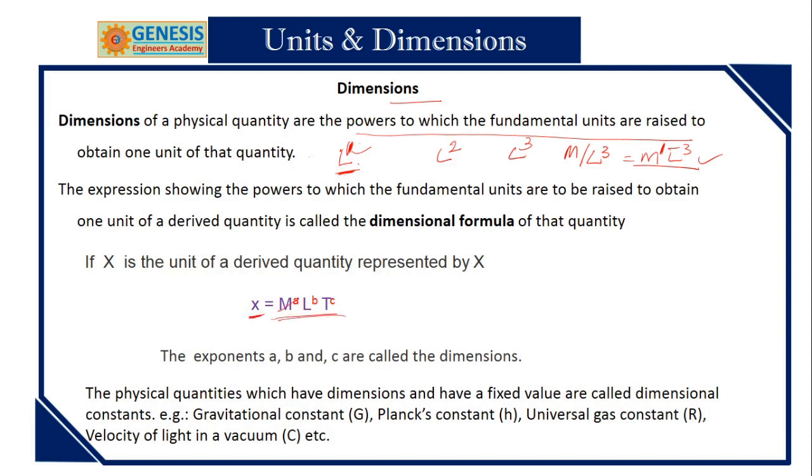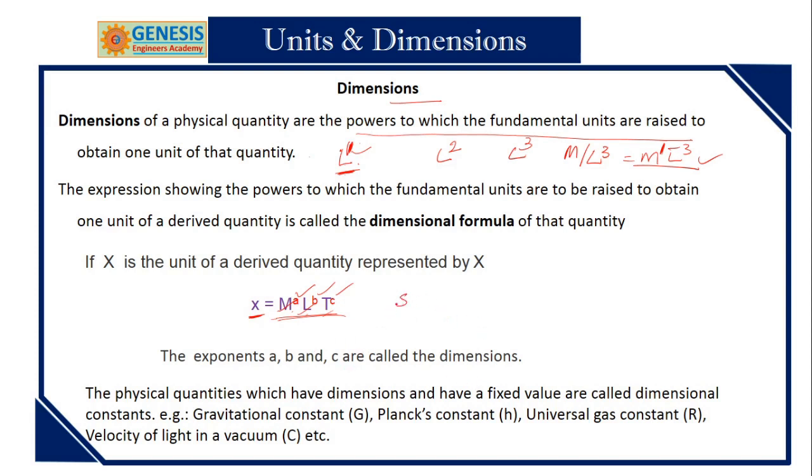M, L, T. If it is to be fully represented by this, you have to use indexes even if their values become 0. Then M to the power of A, L to the power of B, T to the power of C. A, B, C are called dimensions. So if it is dimensionless, it means A, B, C are zeros. Got my point?